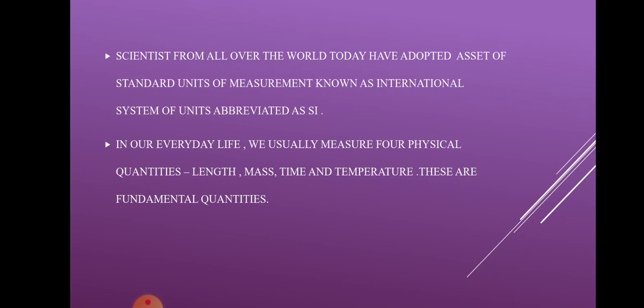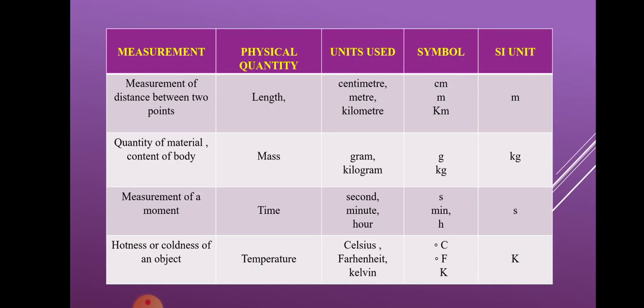Is it clear? Now, the next slide shows a table with the four fundamental quantities we were talking about: length, mass, time, and temperature. It gives you the unit we generally use, the symbol for it, and the SI unit used worldwide.